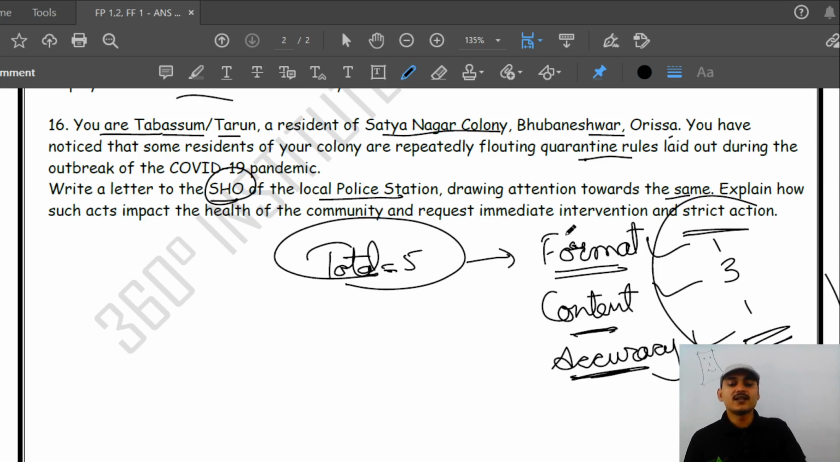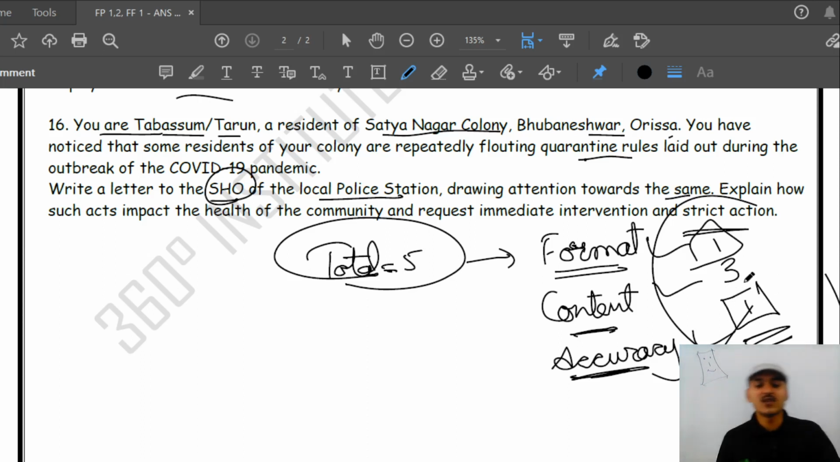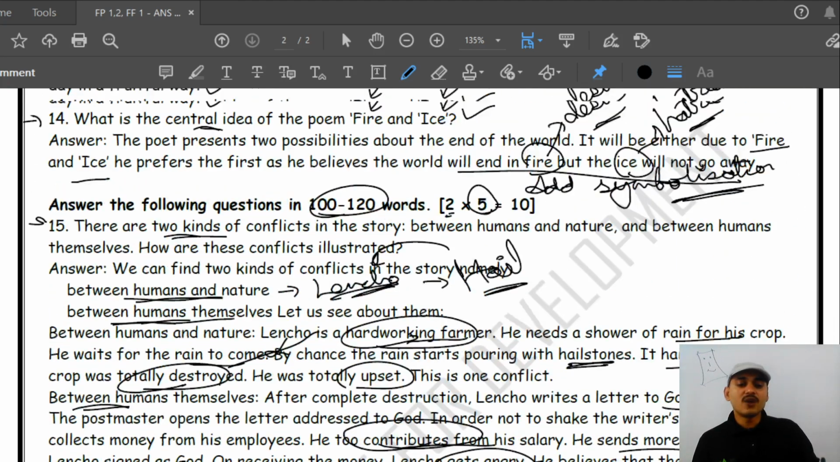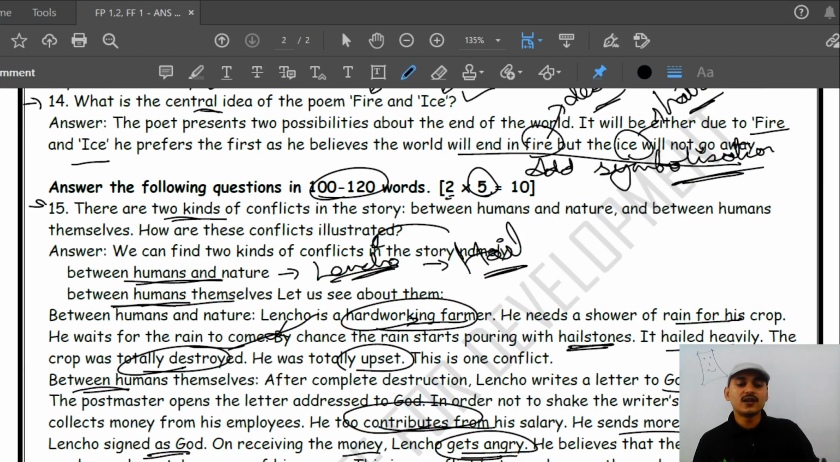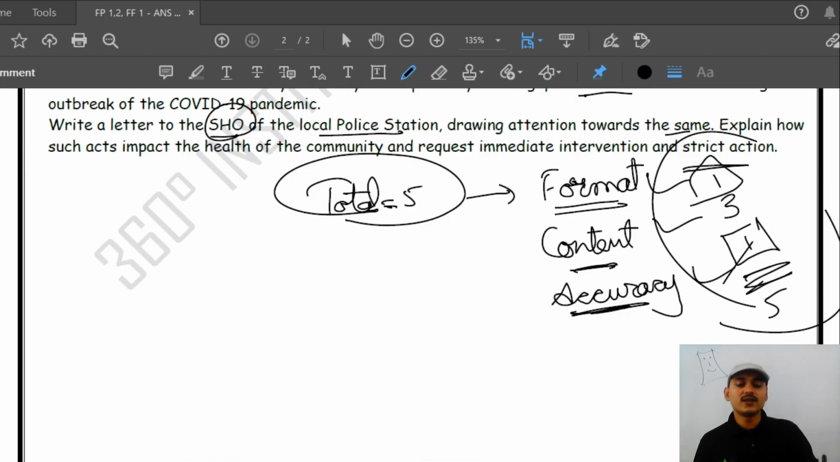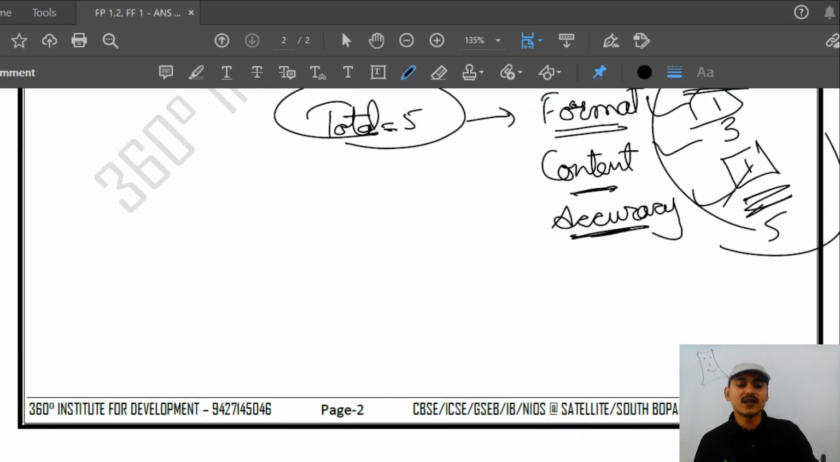Suppose your format is incorrect. It means you might lose 1 mark and you will be marked out of 4. Suppose grammatical errors are there, it means 1 mark will be cut here and you will get out of 3. Suppose the content is something out of subject, then there will be loss of marks. I hope you have gone through all the error parts and understood very well whatever I explained.